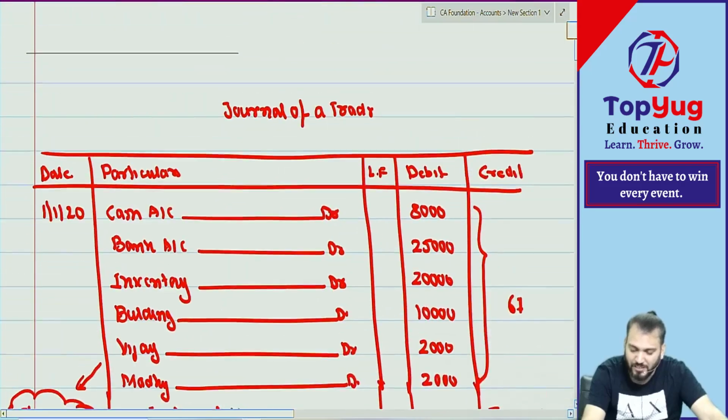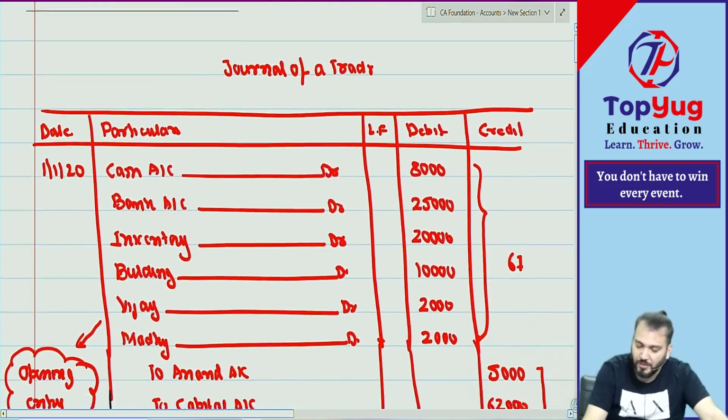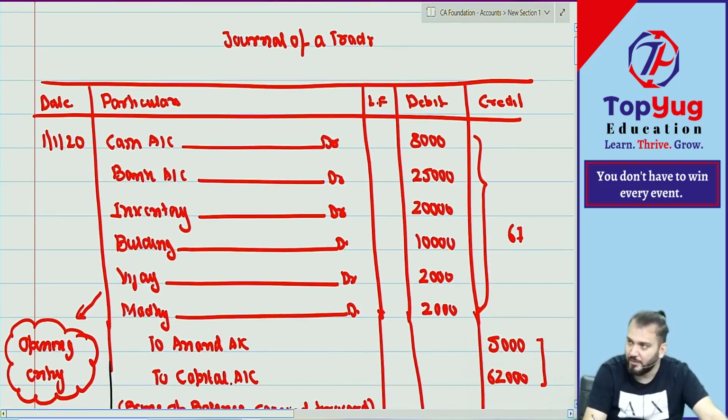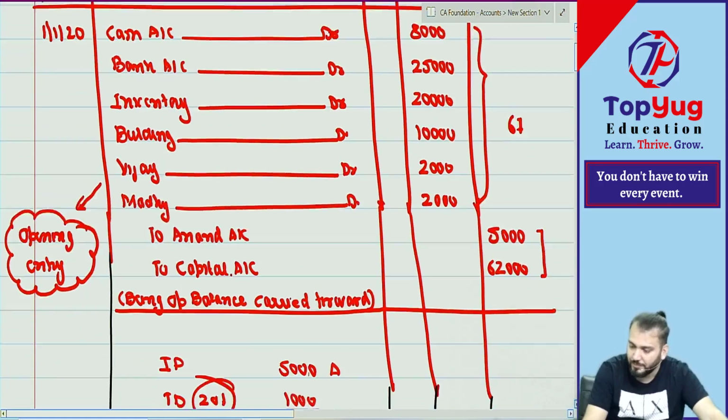The opening balance whatever we have posted, that is because of this entry. So cash account opening balance 8,000, bank account opening balance 25,000. So two balance brought down, we have done 25,000. Understood? Correct? Now understood? Got it?